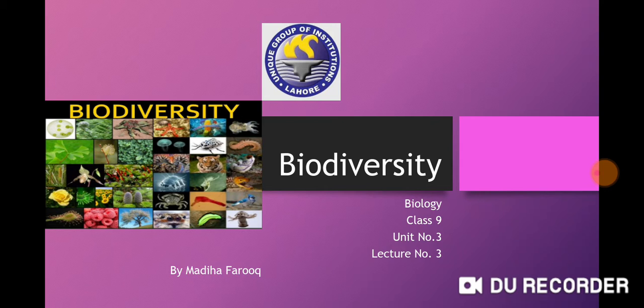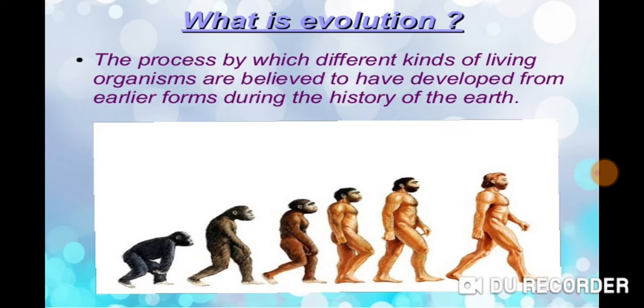This is our third lecture. Today we are going to study how evolution of human beings and other living organisms took place. So first of all, science says that human beings, Homo sapiens, have developed from chimpanzee. And we have seen different forms of human beings if we go through history.